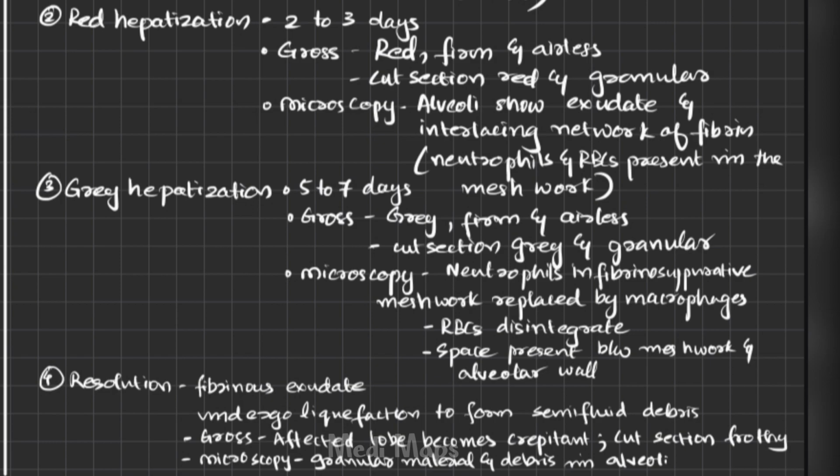Talking about the microscopy, alveoli show exudates with fibrin threads, and within the fibrin threads we can see red blood cells as well as neutrophils. So that is about red hepatization.